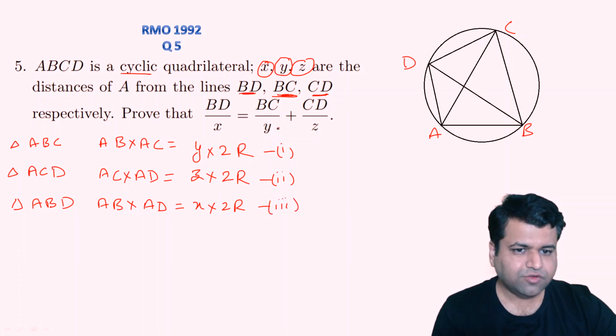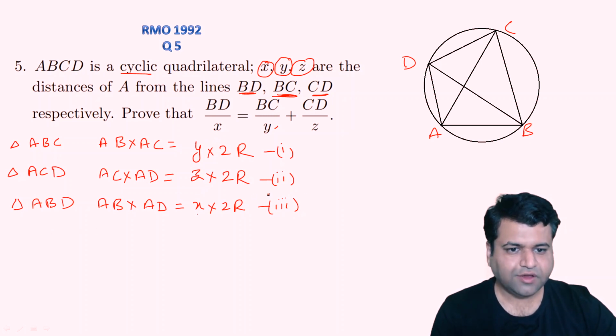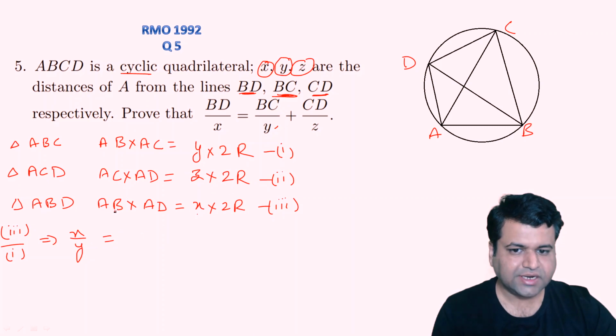So in the question we need to find something upon y, something upon z that is equal to something upon x, right? Addition of these two things. So let's say we will find x by y, right? So if I divide third by first, what will it give me? X upon y, right? 2r will get cancelled out with 2r, and on the left hand side, AB got cancelled out with AB, so we will get AD upon AC, right?